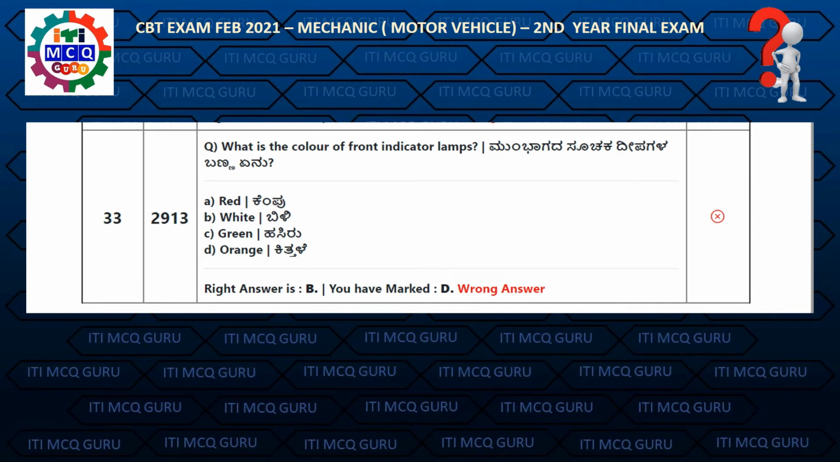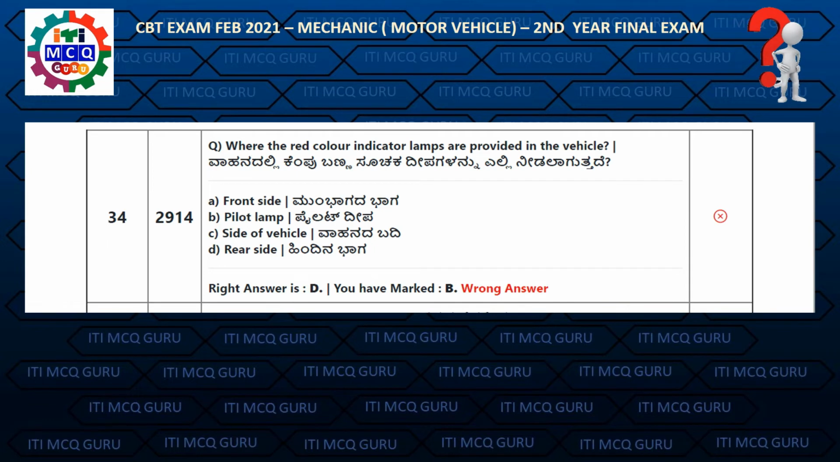Question 33. What is the color of front indicator lamps? Right answer is B, white. Question 34. Where the red color indicator lamps are provided in the vehicle? Right answer is D, rear side.